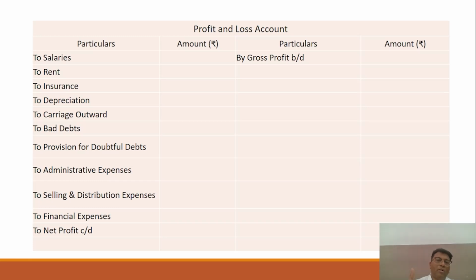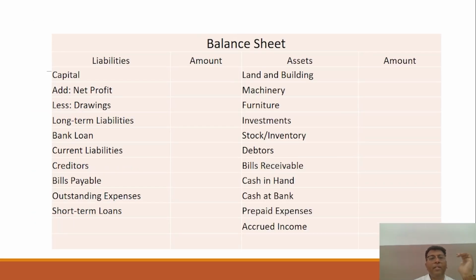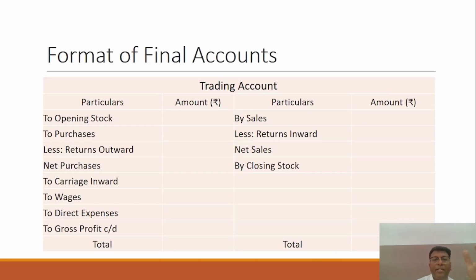So on the basis of this gross profit and other revenue items, and these indirect expenses, you have to calculate the amount of the net profit, and this net profit would be carried to the liability side and added in the capital, because your capital is increased by adding the net profit.